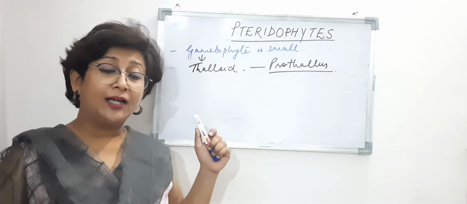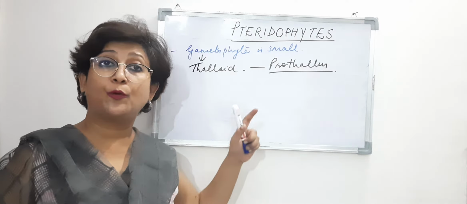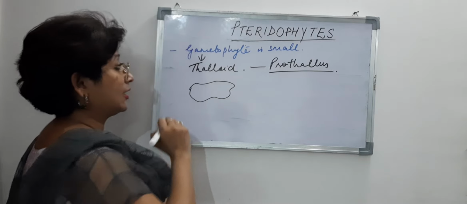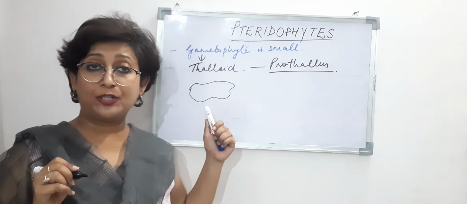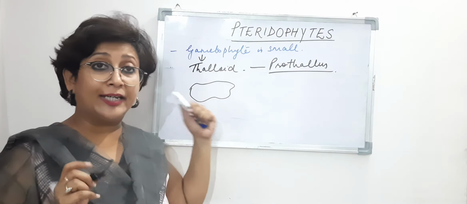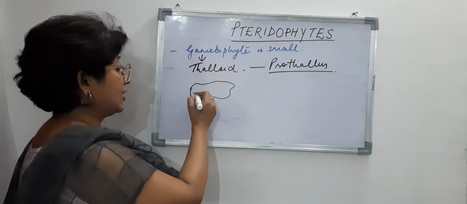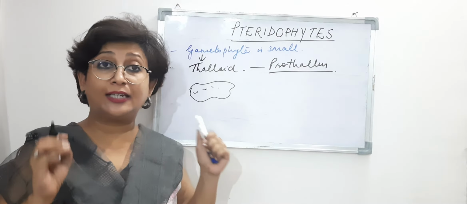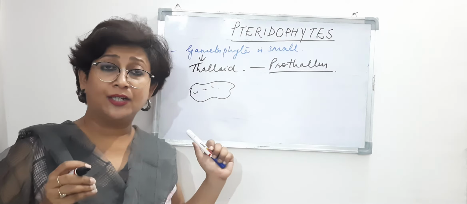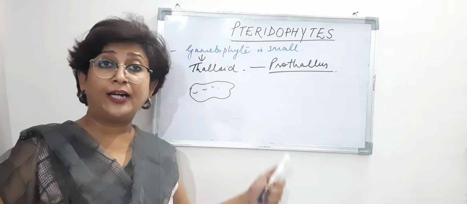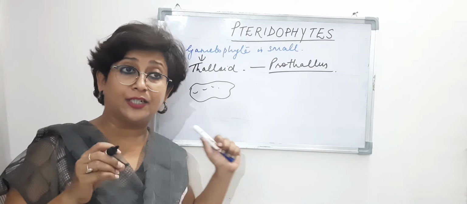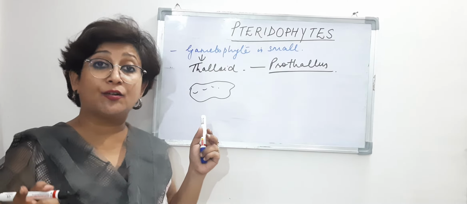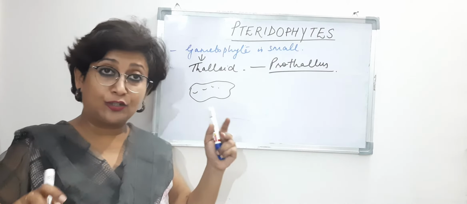Now this term prothallus is used for free living gametophytes, right, and gametophyte bearing sex organs that develop a young sporophyte. That means, let's say this is a thalloid body of a gametophyte. These bear the sex organs, let's say these are the sex organs. Now these sex organs carry the gametes, since it is a gametophyte. What are the gametes? The gametes are egg and antherozoids, so these are the 2 gametes.